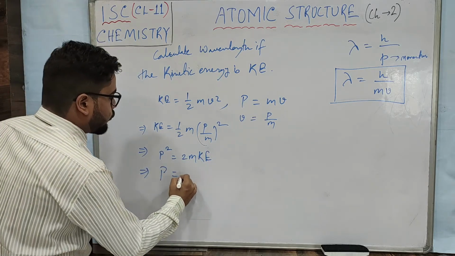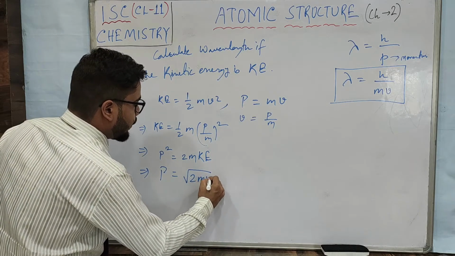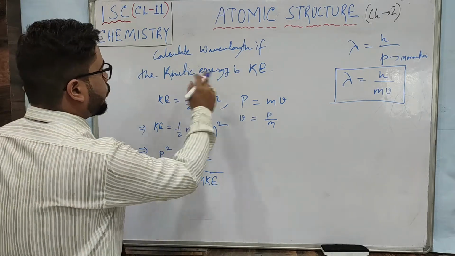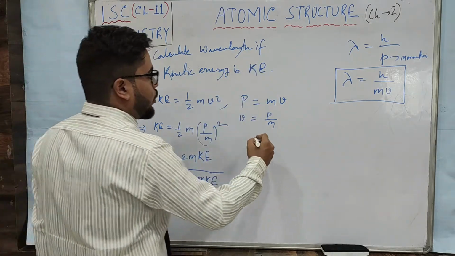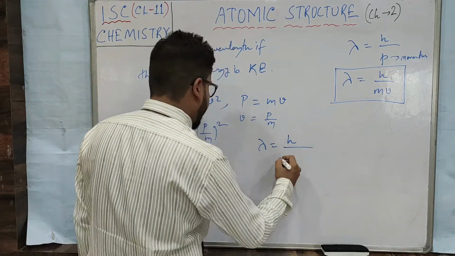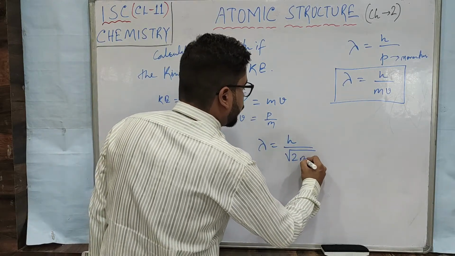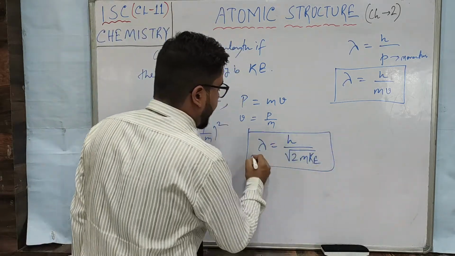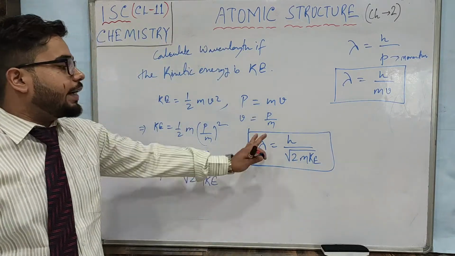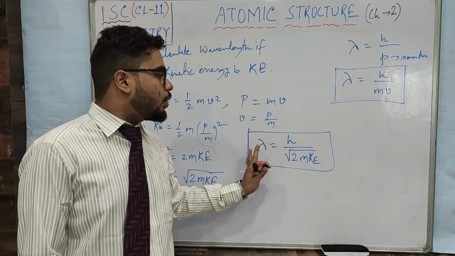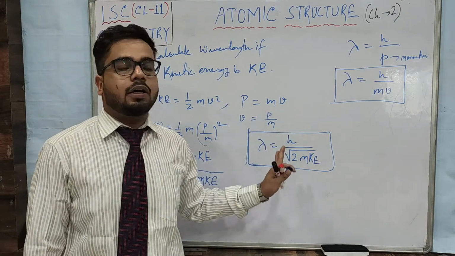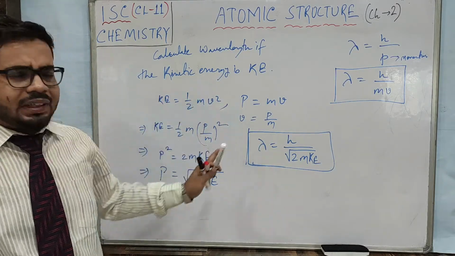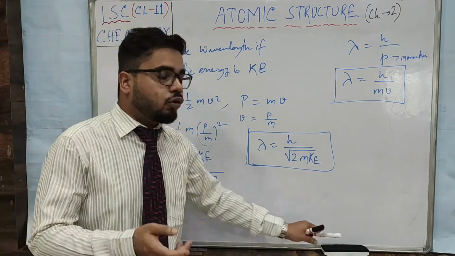So momentum equals root over 2 mass multiplied by kinetic energy, right? Now we put the value of momentum there: lambda equals h by momentum, so h by root over 2m kinetic energy. If kinetic energy is asked, you directly use this formula, lambda equals h by root under 2 multiplied by mass multiplied by kinetic energy, and you can find the wavelength. You must practice this type of numericals more to become better at it.